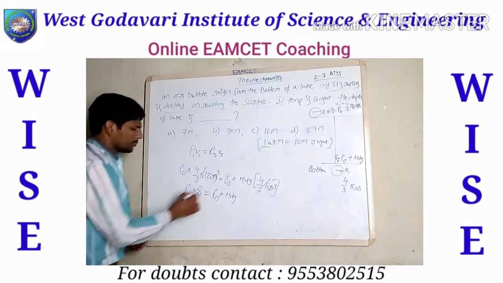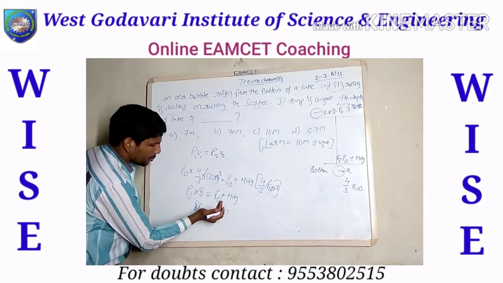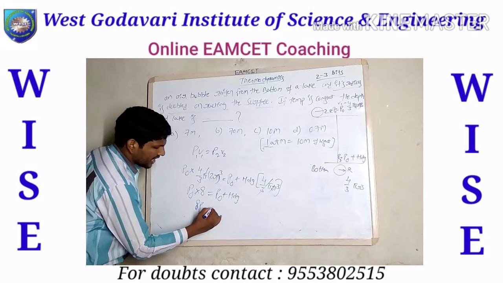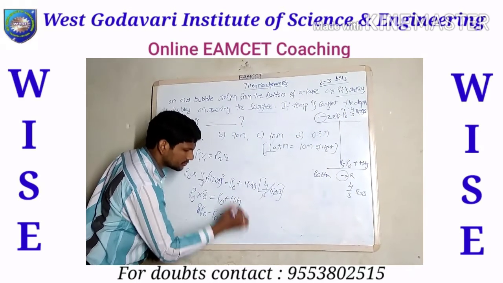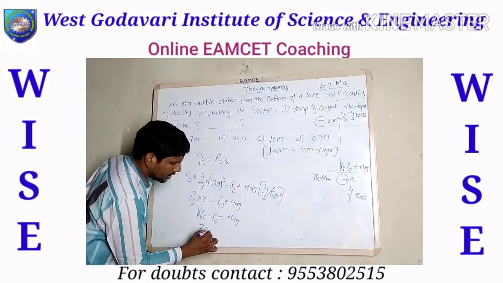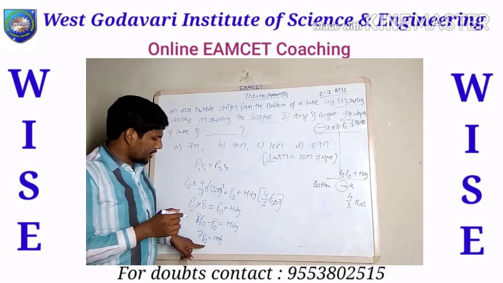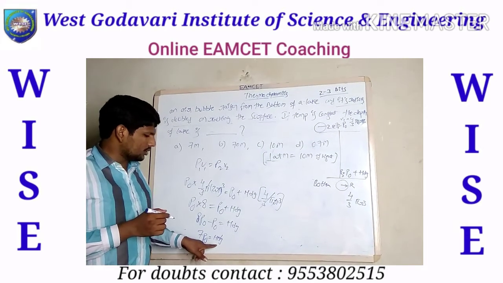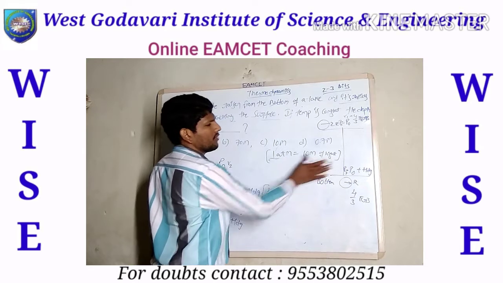Bring the P naught to the left-hand side: 8 P naught minus P naught equals hdg. So simply 7 P naught, 7 atmospheres of pressure, equals hdg.